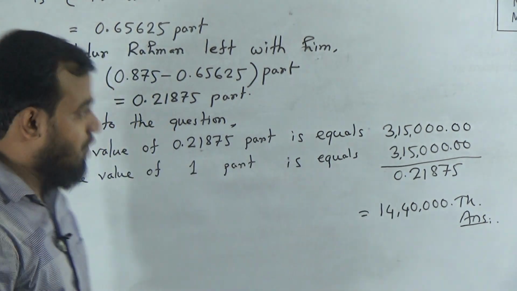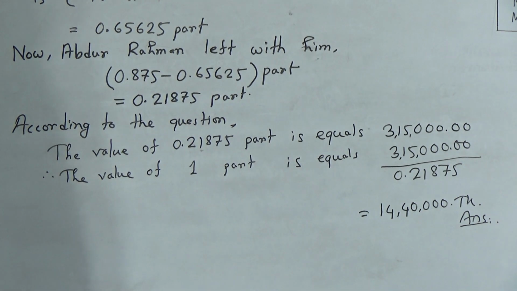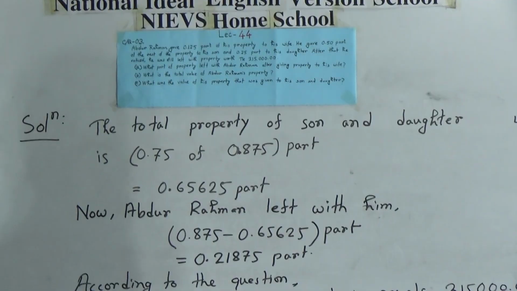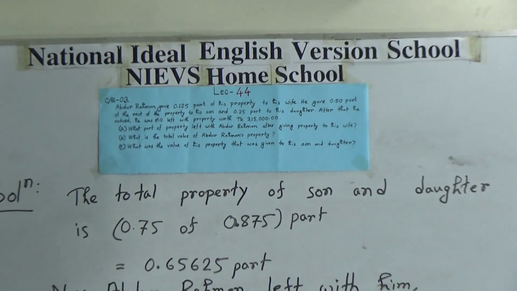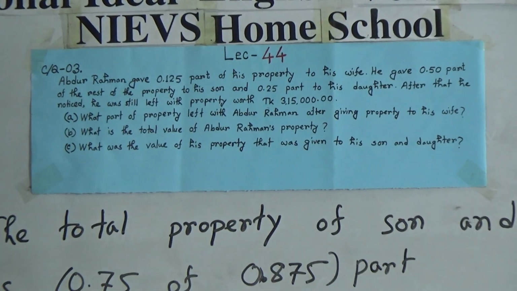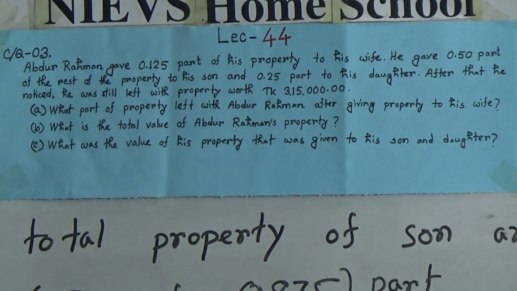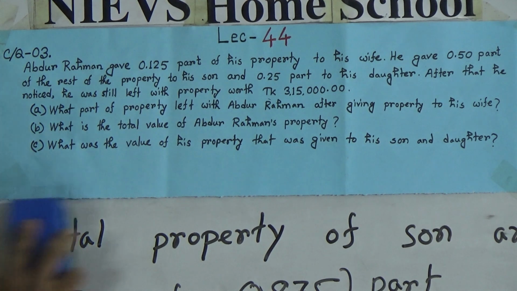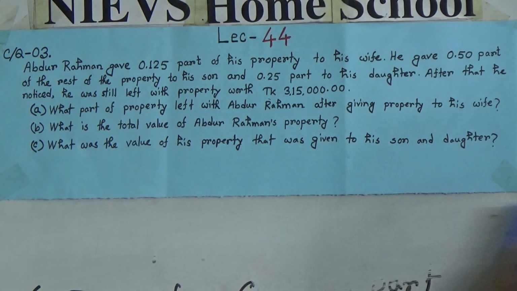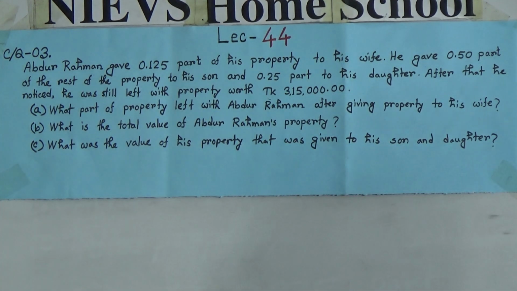Okay, now we have to solve activity C. What was the value of his property that was given to his son and daughter? That means his son and daughter's property is how much?